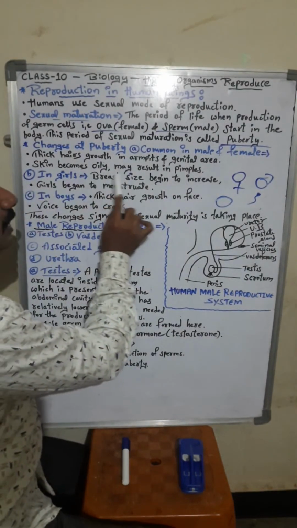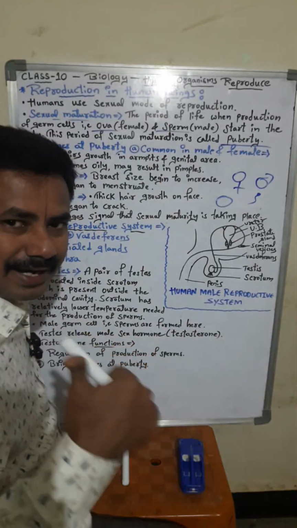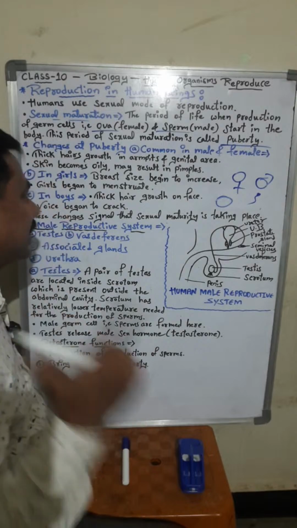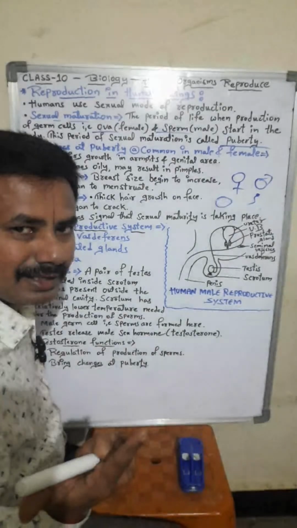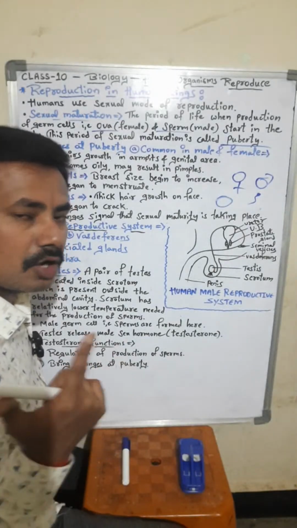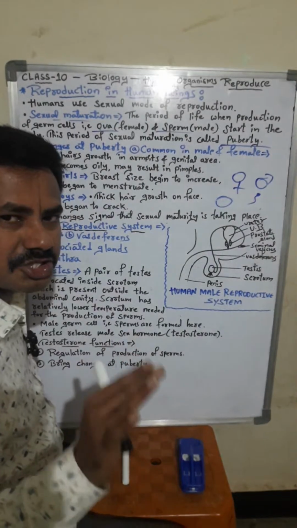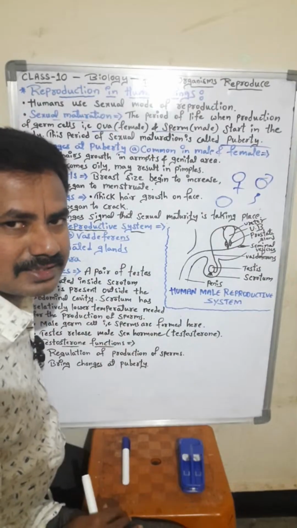So skin becomes oily, which may result in pimples. Thick hair grows in the armpit and genital area. Genital area means the private part, as I have already told you. The second change is that the skin becomes oily, and this may result in the formation of pimples on the face. Is it clear? These are the common changes in boys and girls, or in males and females.